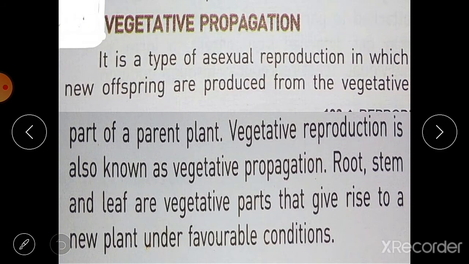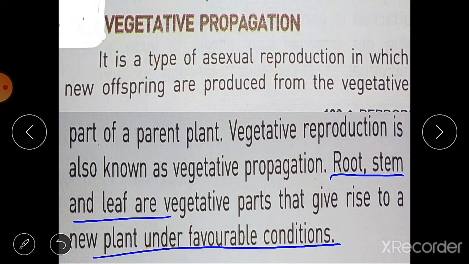Then we have the next type of reproduction, that is vegetative reproduction. Reproduction from vegetative parts is also known as vegetative propagation. It occurs in the vegetative parts of the plant, that is roots, stem and leaf, and these parts give rise to new plants under favorable conditions. So when these parts have favorable conditions, they can grow into new plants.